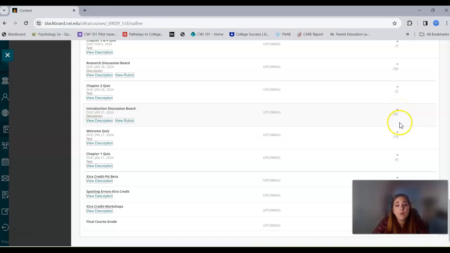To see your score or your feedback, you need to click on the score. Obviously, I haven't submitted anything, so I don't have a score, but you would click on that actual score. So say I had a 30 out of 30, I'd click on that 30. That should bring up the feedback and the opportunity to view the rubric. For discussion boards, the feedback is on the bottom of the rubric, so you'll want to look at your rubric score and then read the feedback on the bottom of that.